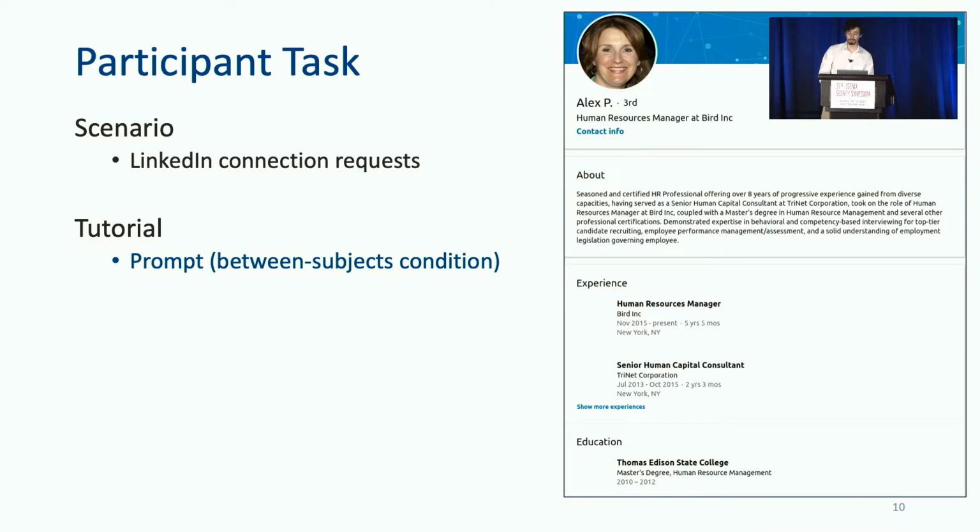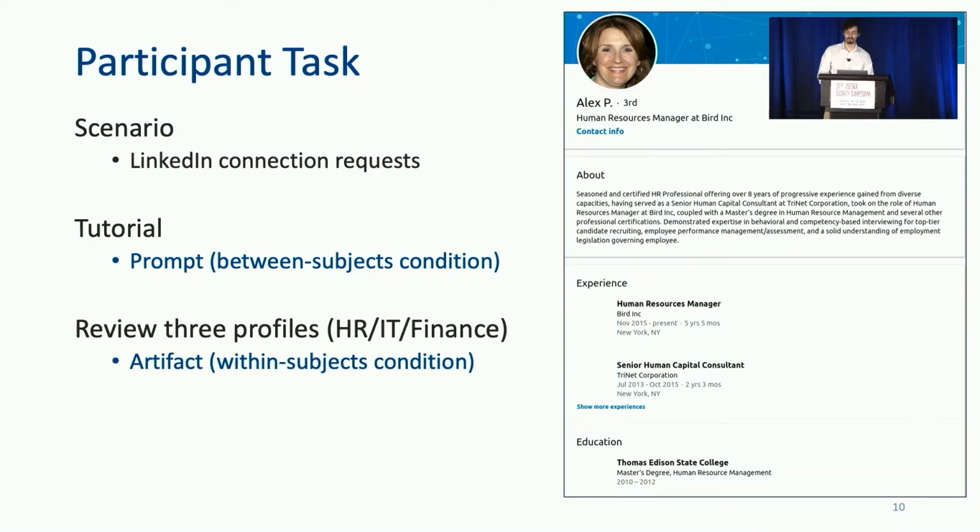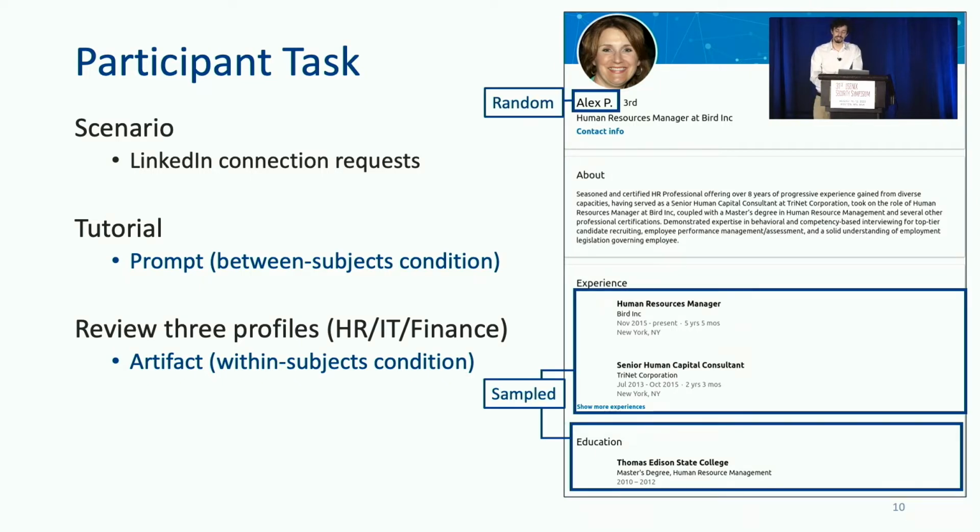The participant will then view three profiles, users that claim to be unknown coworkers at different departments of their company. And while these profiles are all carefully constructed, all content either stems from real-world data or generated deepfakes. For instance, the primary experience and education section are sampled from a public resume dataset, and the name is randomly chosen from a pool of gender-neutral first names.